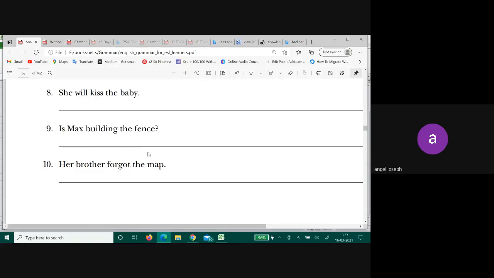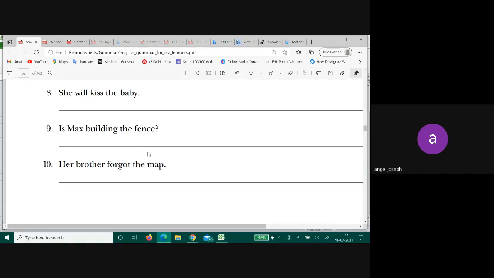The baby. Future. Everything changed to future. Why are you getting confused? Will is only showing you that it is in the future. So start with the object. The baby will be kissed by her. Okay, the baby will be kissed by her.